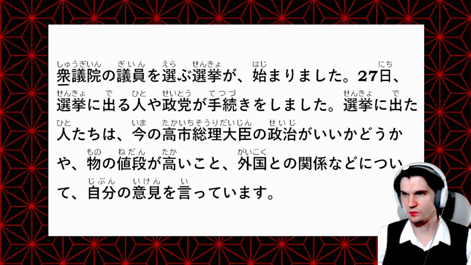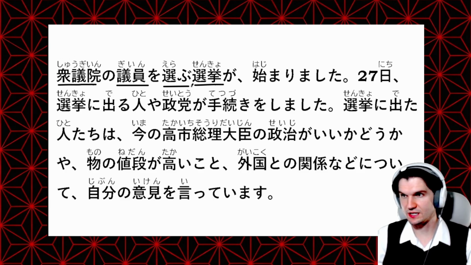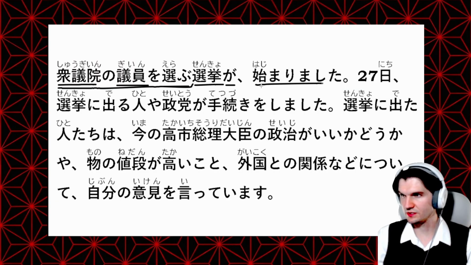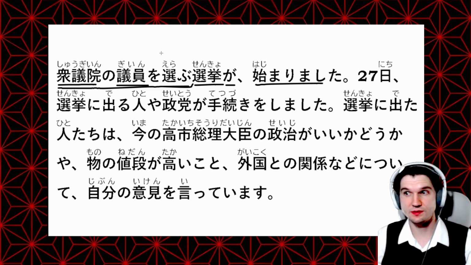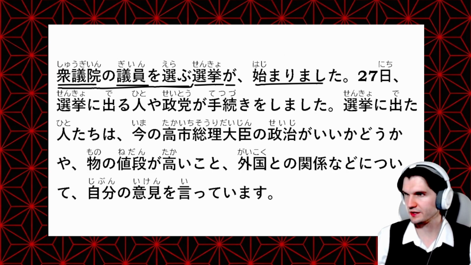So 衆議院 would be the lower house. 衆議院の議員 which would be the members of the house, を選ぶ, so to select the members of the lower house. 選挙, so all of this describes the kind of 選挙, so the election for choosing the members of the lower house, が始まりました. So this が connects to 始まる. So the election for selecting the members of the house, 始まりました. So 始まる is to begin or to start, as we saw in our headline.